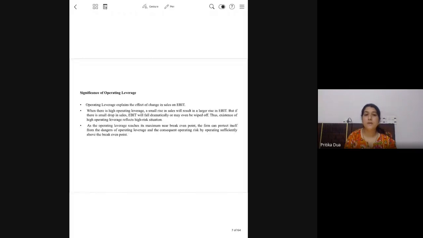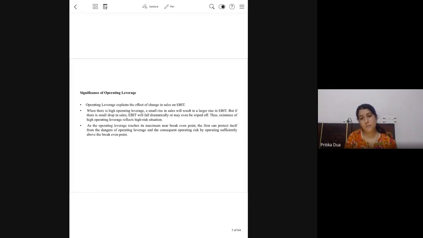A firm can protect itself from the dangers of operating leverage and the consequent operating risk by operating sufficiently around the break-even point. The firm makes a profit only after the break-even point. Below the break-even point, your expenditure is more than your income.